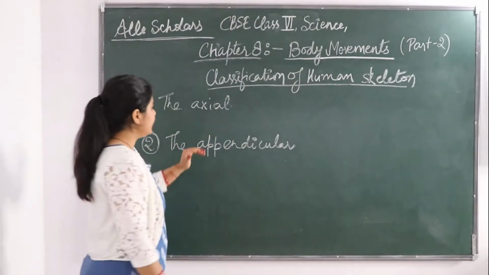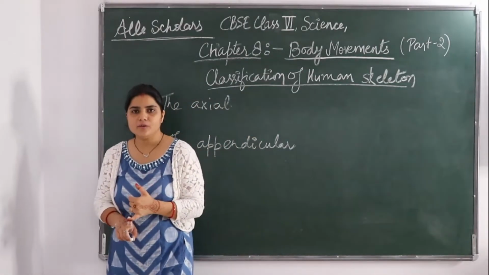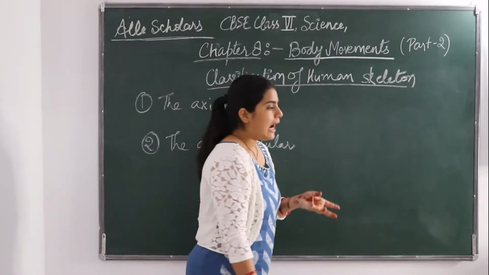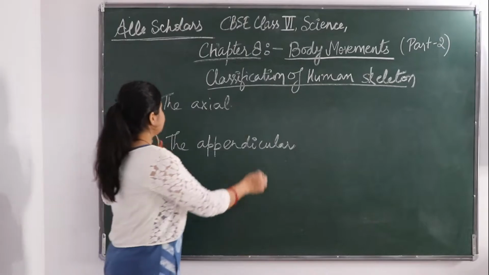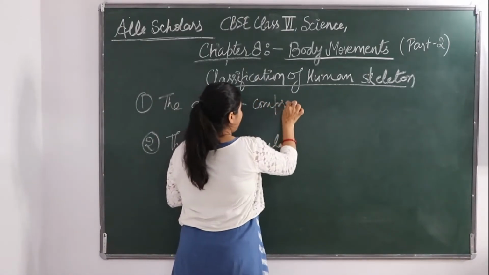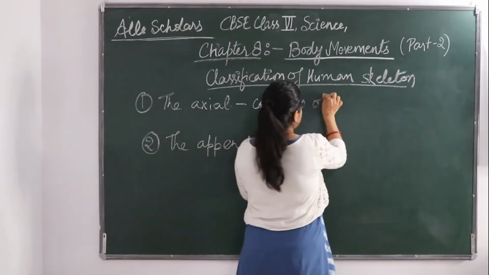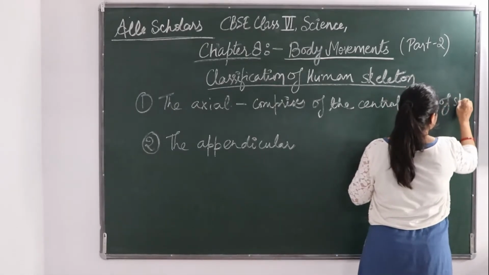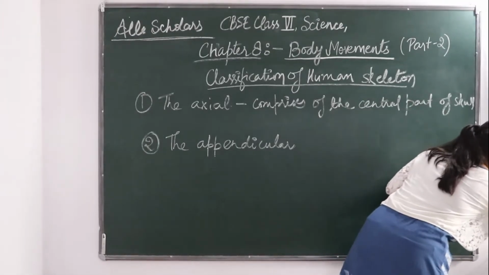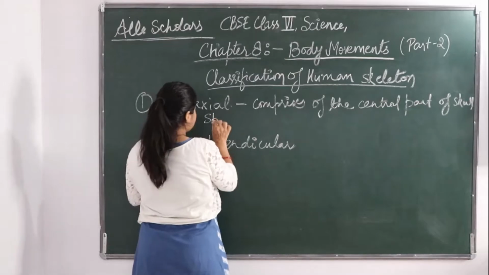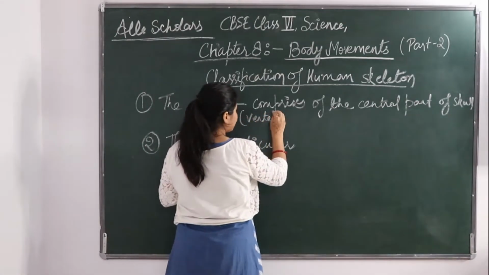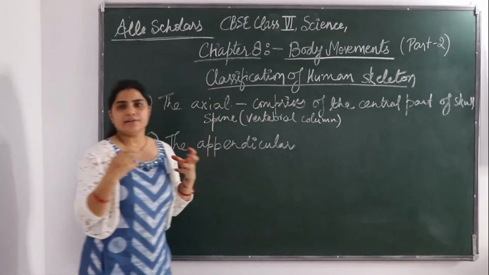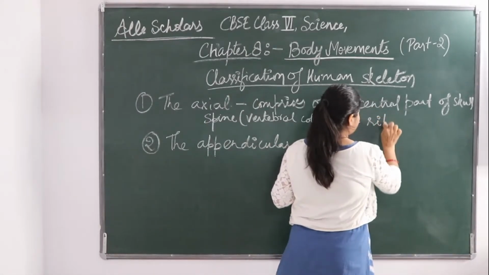So the axial skeleton, what does it comprise of? It comprises of the central part of the skull, the spine, or you can say the vertebral column, and the rib cages, that is the ribs.